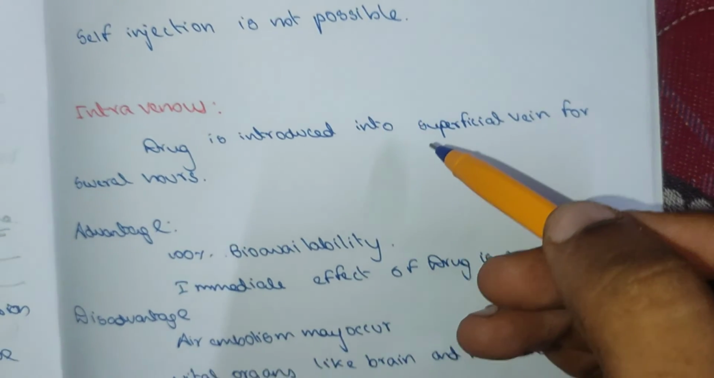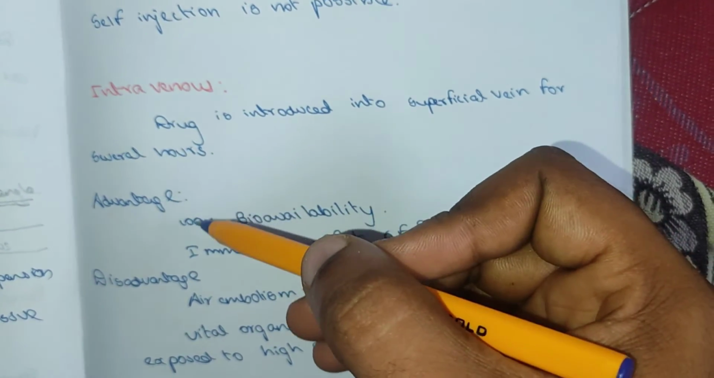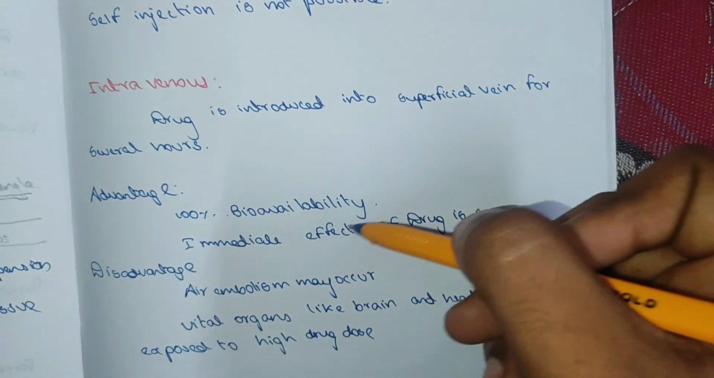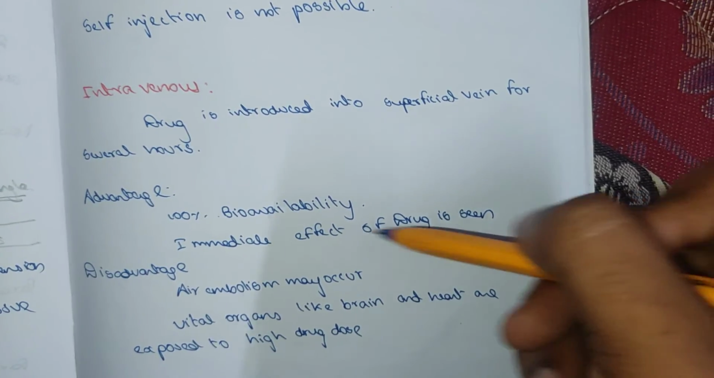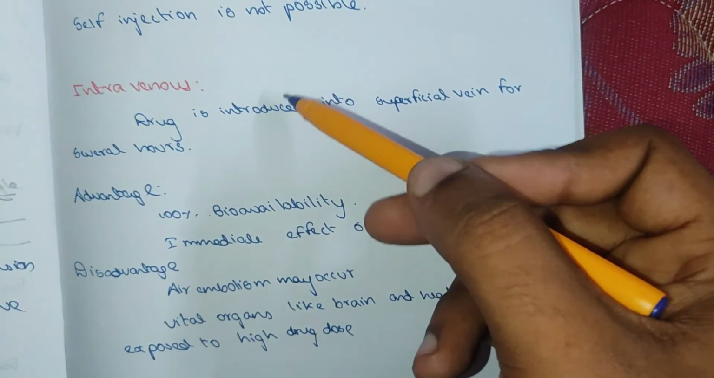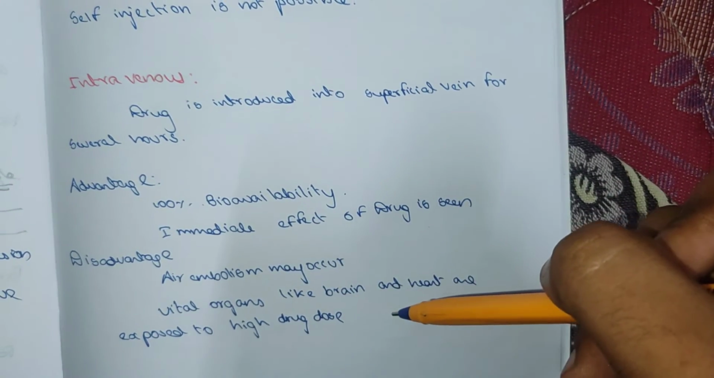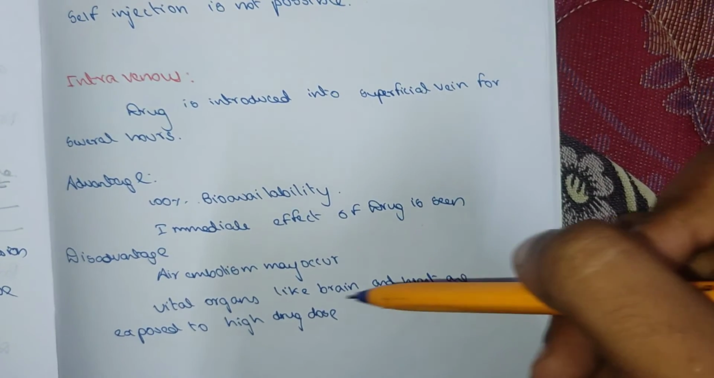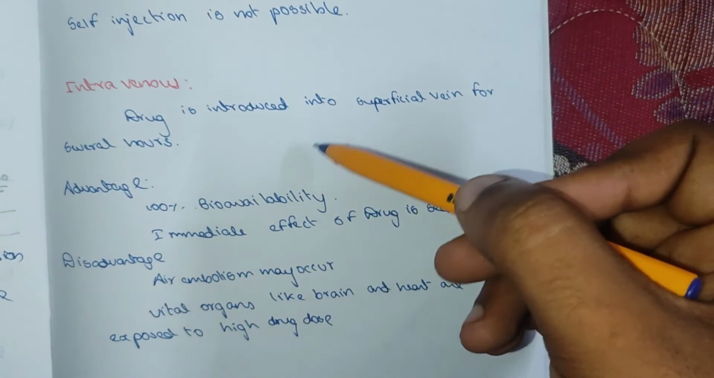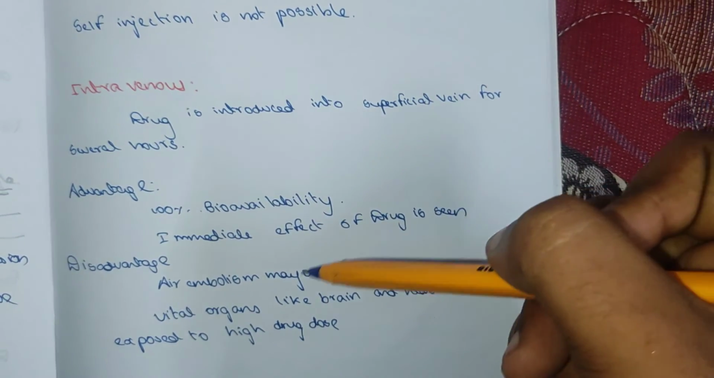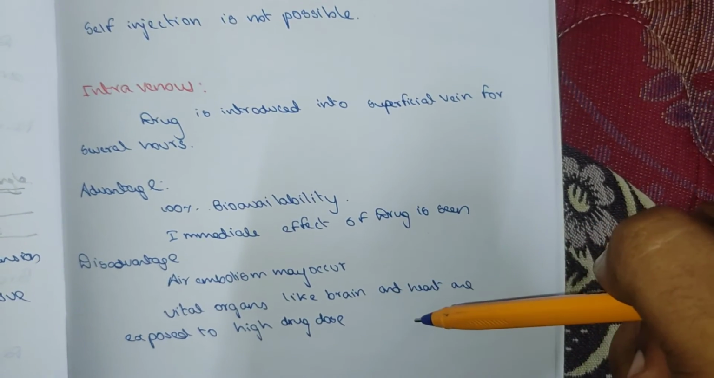Intravenous: the drug is introduced into the superficial vein, sometimes as an infusion for several hours. The advantage is 100% bioavailability and immediate effect of the drug is seen. Disadvantages: air embolism may occur. Vital organs like the brain and heart are exposed to the high drug dose when given through IV.